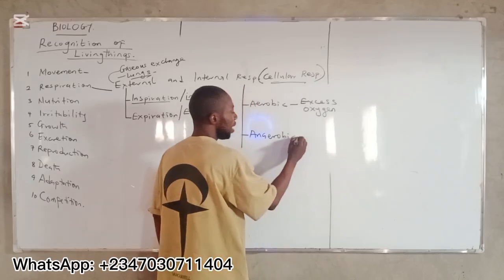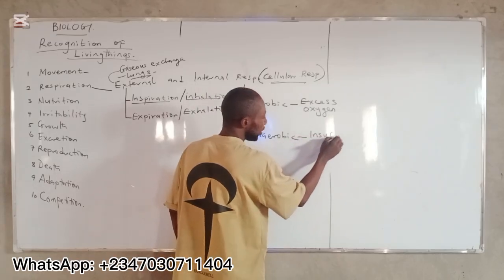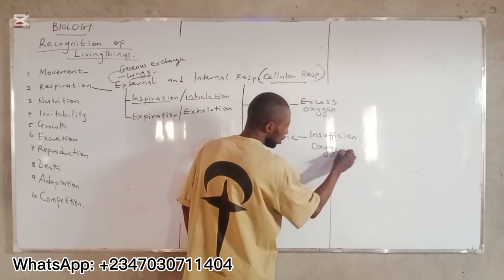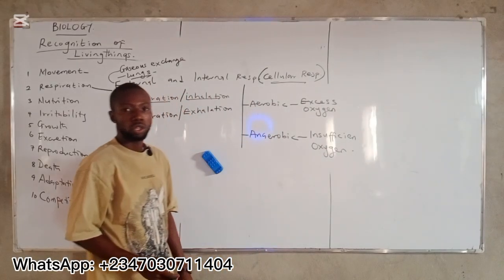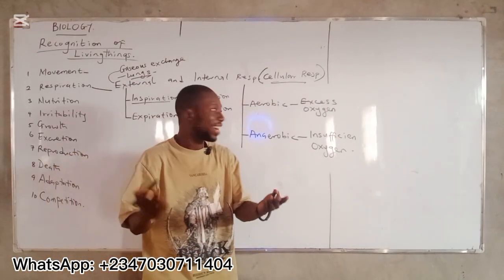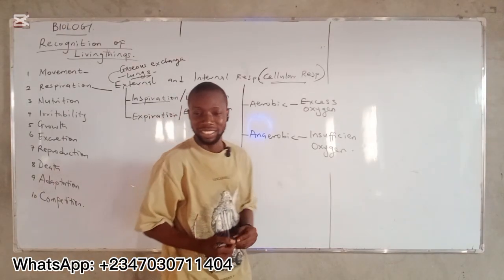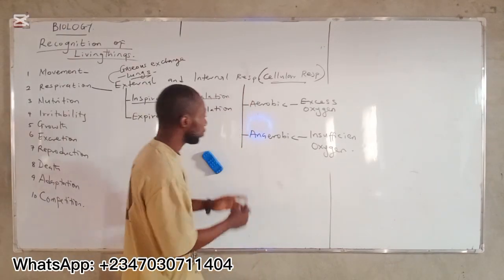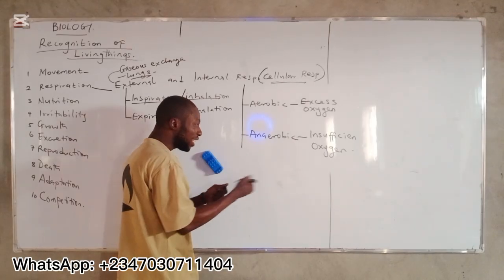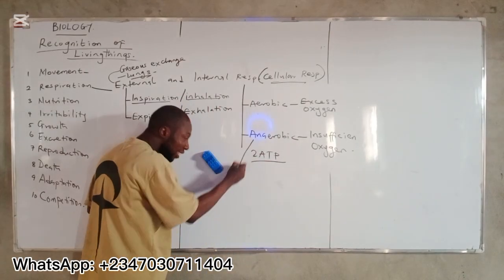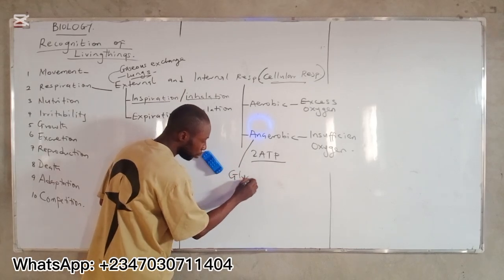Here is when there is insufficient oxygen supply that this type of respiration occurs. Your textbook will tell you that anaerobic occurs in the absence of oxygen, right? Please take note. It will still give you 2 ATP, because in this case now, glycolysis is possible.